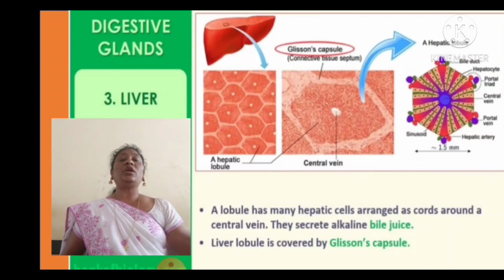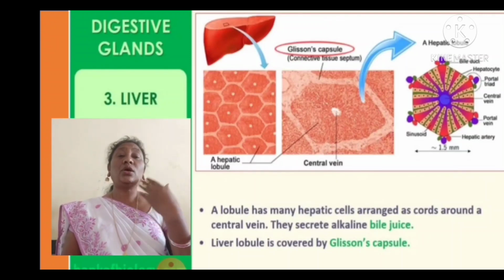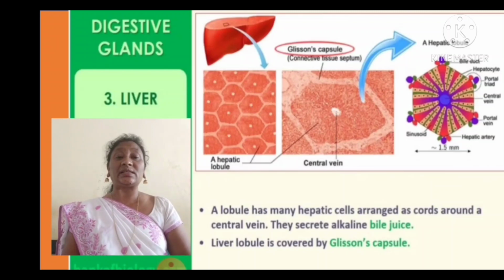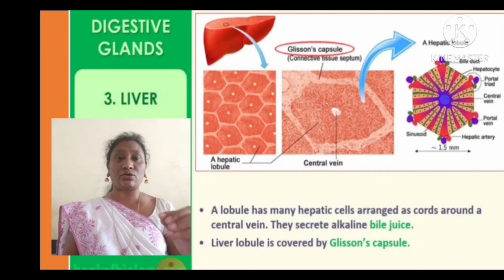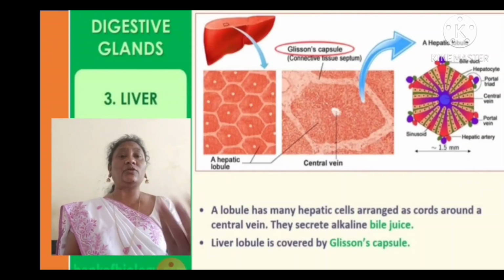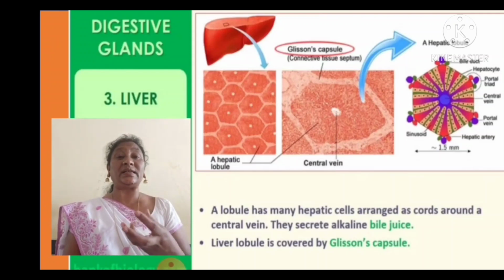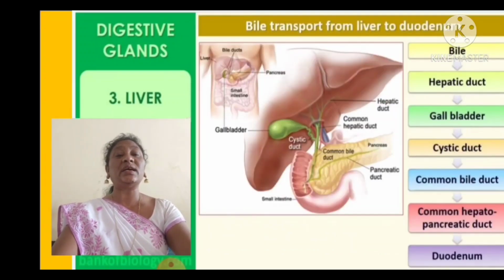See, early morning when we brush our teeth, when you get a vomiting, the throat becomes very sour in taste. That means the stomach is filled with acid, that is hydrochloric acid. So acidity is present. But sometimes when we vomit, we feel a very bitter taste. That is an alkaline condition. Production of bile juice is more, and the stomach is in an alkaline condition.